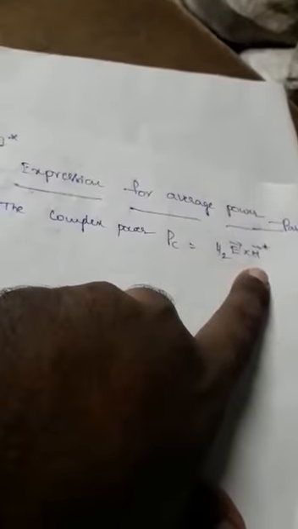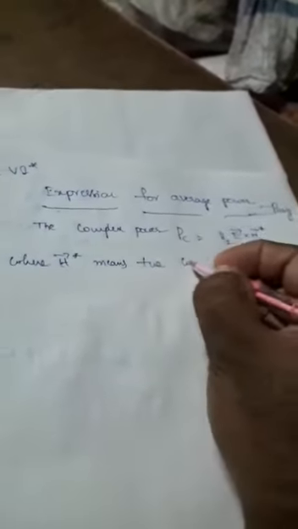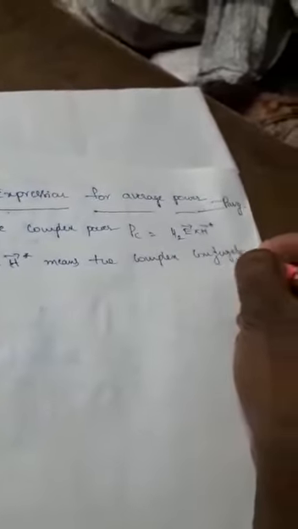That's why it is half E bar cross H bar conjugate, because P is equal to V I conjugate. In the same manner, here P in terms of electric field and magnetic field from the Poynting vector is E bar cross H bar conjugate, where H bar conjugate means the complex conjugate of the magnetic field vector H bar.